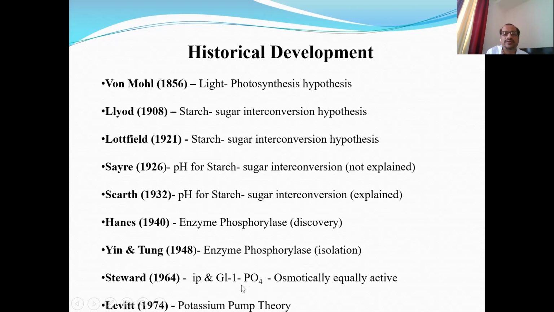During this process, inorganic phosphate is also utilized. That means starch plus inorganic phosphate gives rise to glucose 1-phosphate during daytime. And this glucose 1-phosphate is osmotically active. It increases the osmotic concentration of guard cells. It increases the DPD of guard cells. And then by subsequent events, the stomata becomes open. So what happened, we'll discuss.